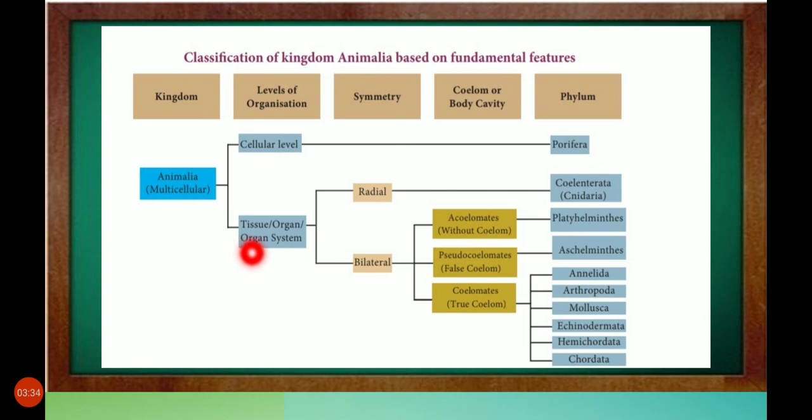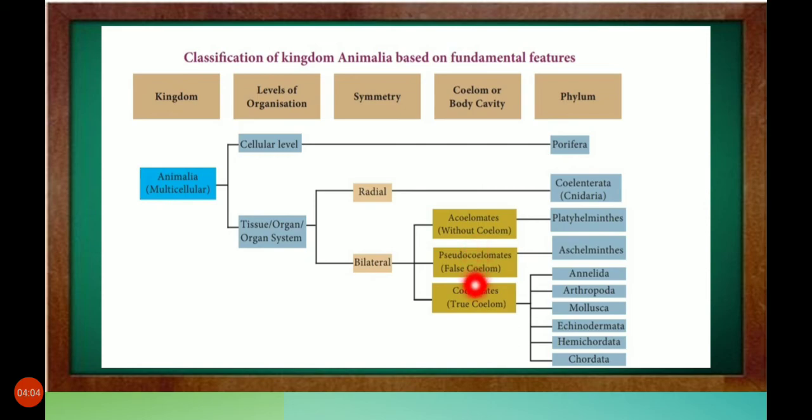Next level is tissue, organ and organ system. When the organism has tissue, organs and organ system, it is divided into two symmetries, radial and bilateral. Then, based on the body cavity, three types: acoelomate, pseudocoelomate and coelomate. Acoelomate means without coelom, no body fluid.